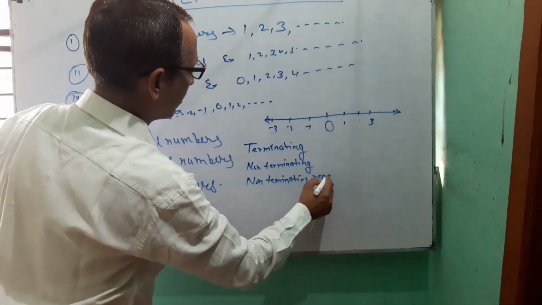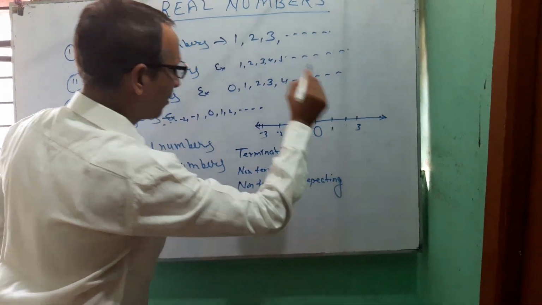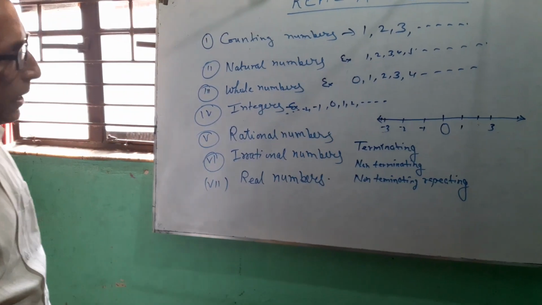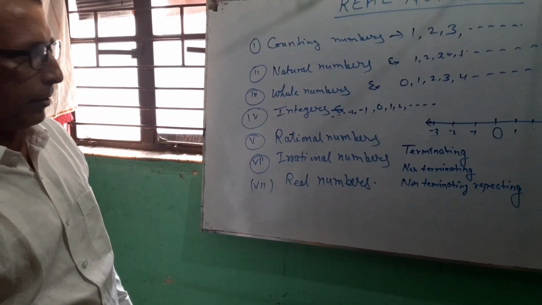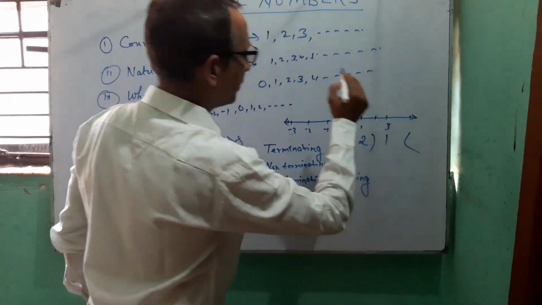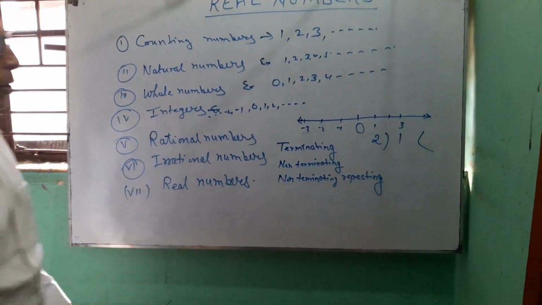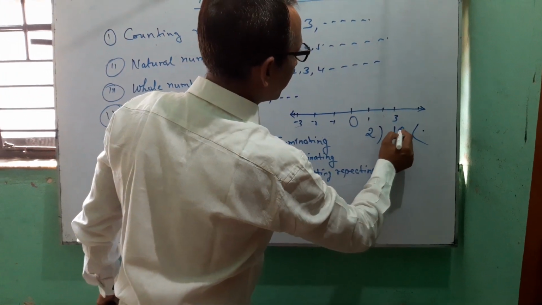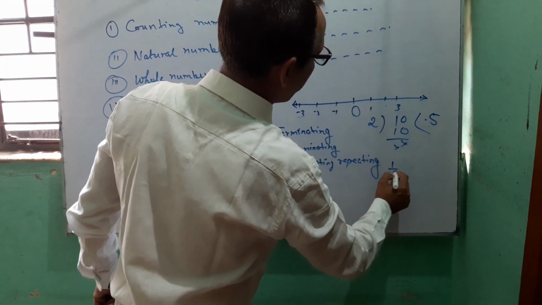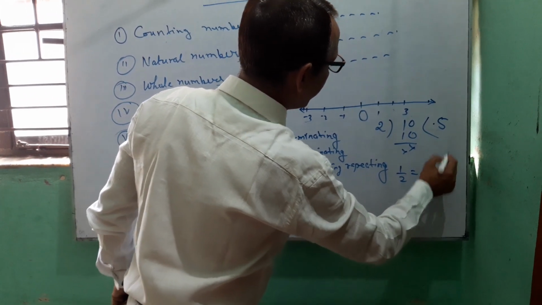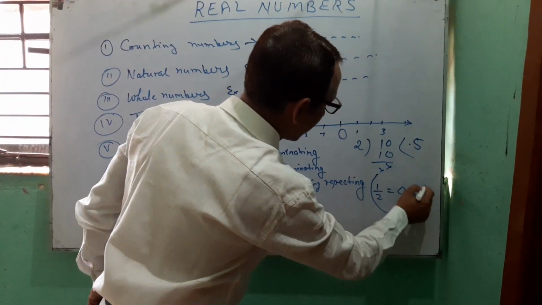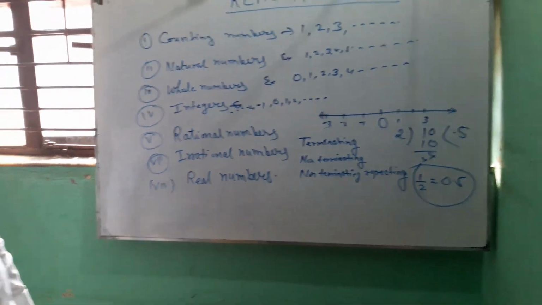Terminating means coming to an end. When you divide any number by another number, suppose 1 is divided by 2, then 1 upon 2 equals 0.5. So this expansion is known as terminating, meaning it comes to an end.